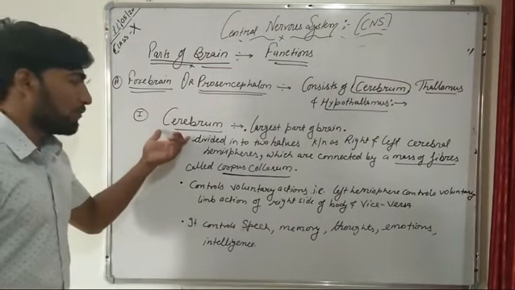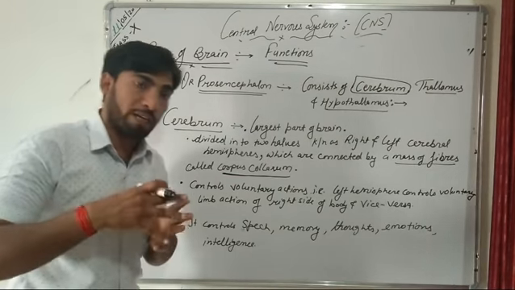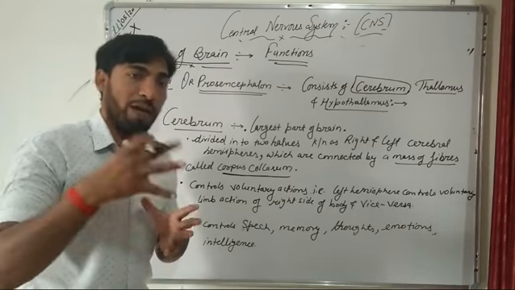Now, the main function of the cerebrum is that it is responsible for voluntary control of our limb actions.